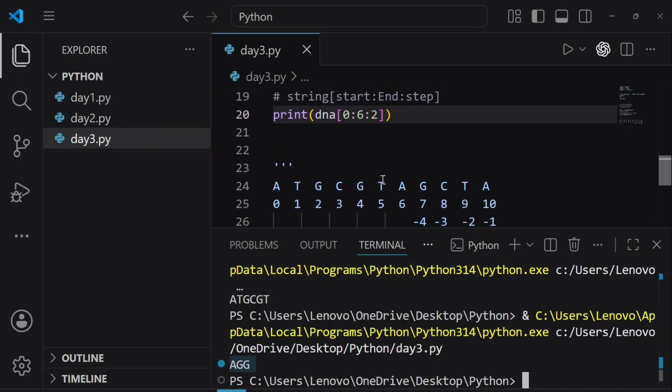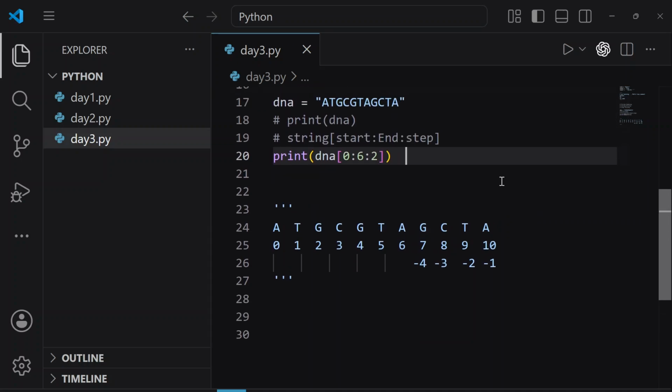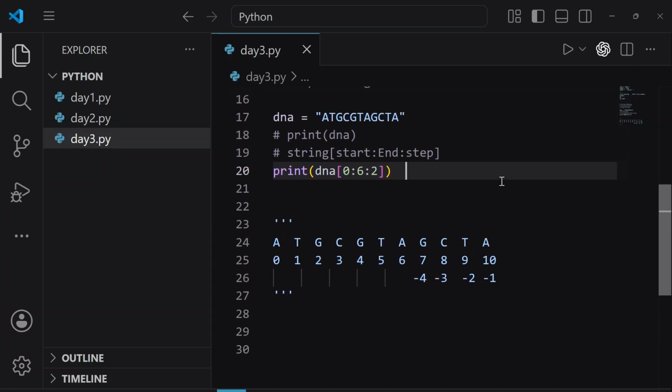So here our starting index was 0, our ending index was 6, means Python will only print it till 5, and we gave the step 2. So A, then G, and then G. So are we clear with this step slicing? Do we have any confusion? Any confusion? Is it clear about step slicing?